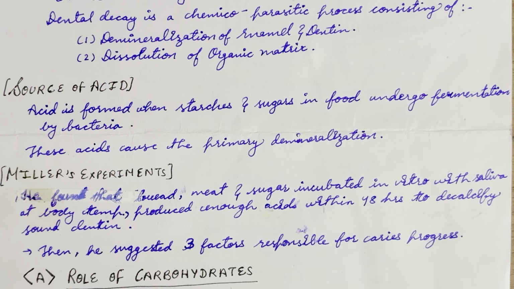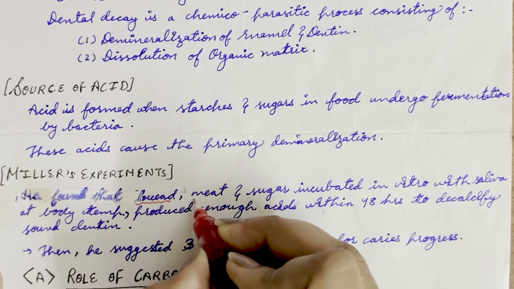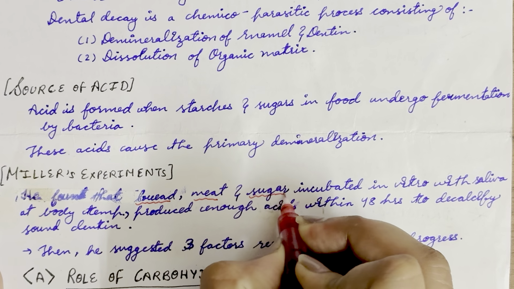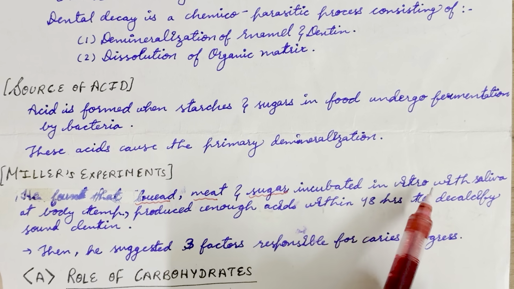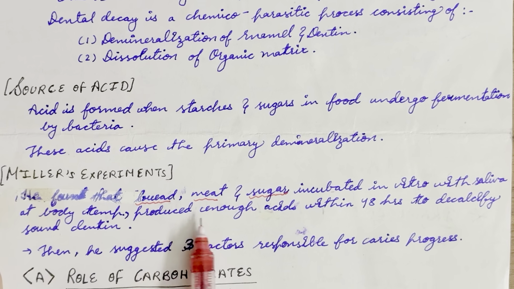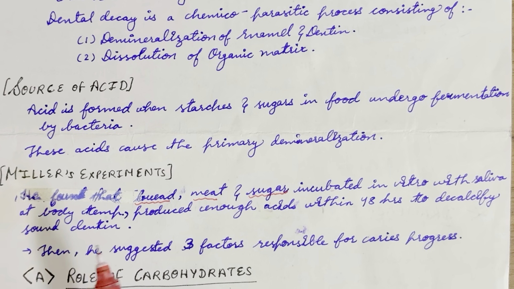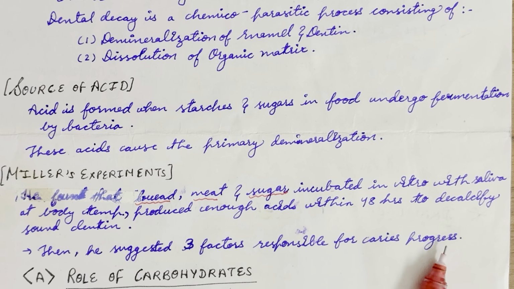Now, what is the Miller's experiment he had done? He found that bread, meat, sugar incubated in vitro with saliva at body temperature produced enough acid within 48 hours to decalcify the sound dentine, which is normal dentine. Then he tested three factors responsible for caries progression.